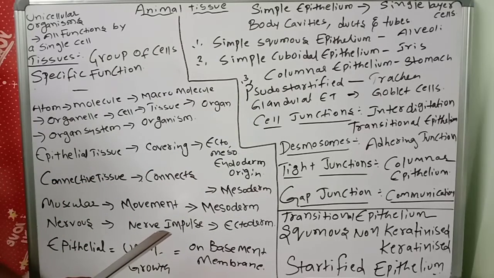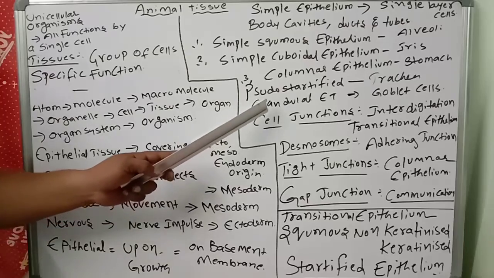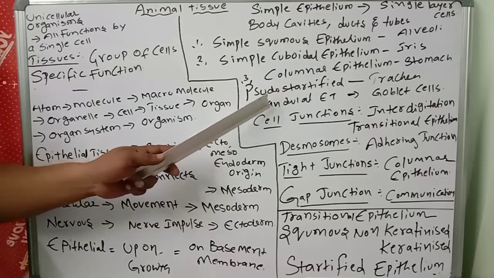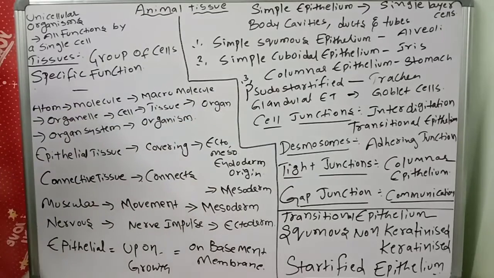And glandular epithelium. Glands are there, so some cells of the epithelial tissue act as glands. For example, goblet cells secrete some mucus, you know very well. Glandular epithelium is also there. Next one, cell junctions. I have only given some examples, you can practice in the textbook or in materials. If you have any materials, you will see a number of examples of where epithelial tissue is present. Next come to cell junctions.